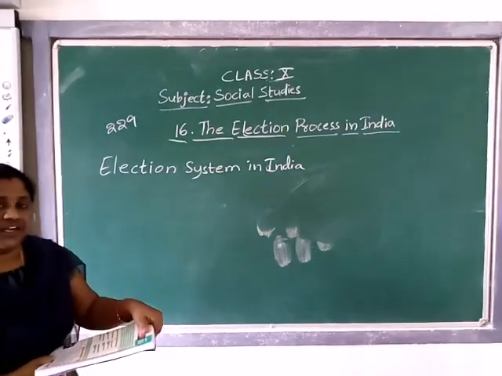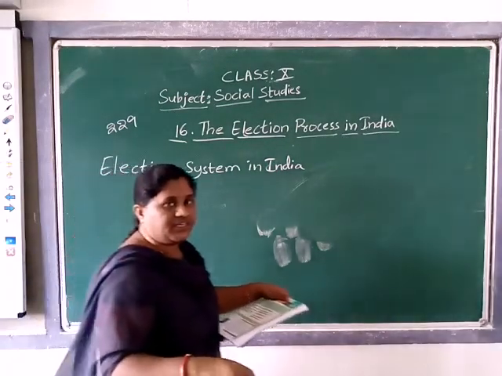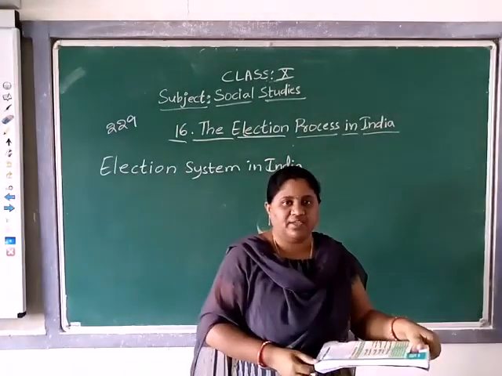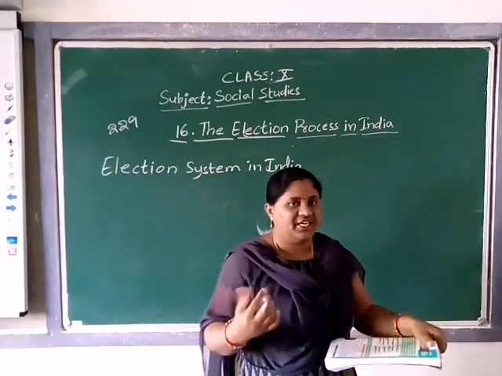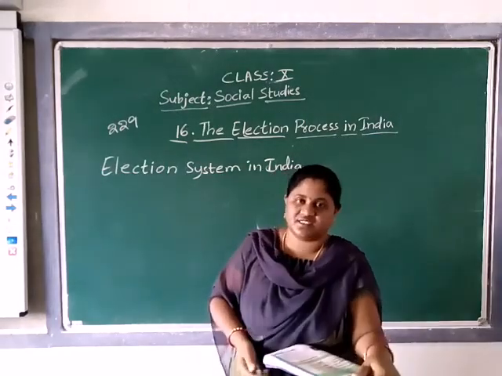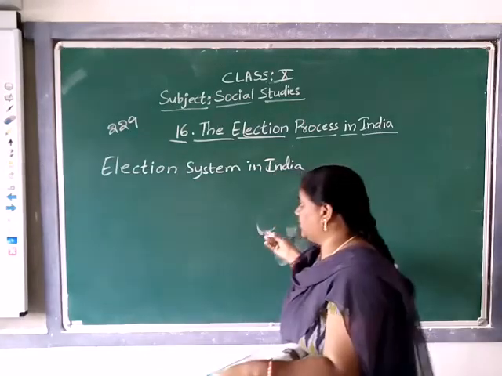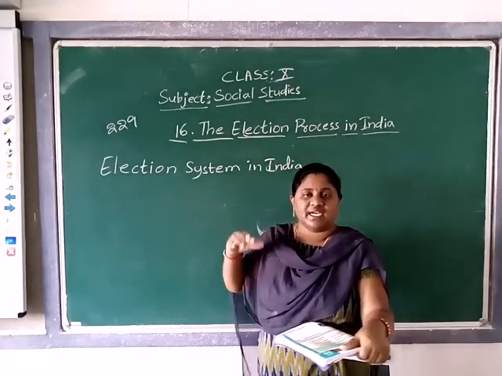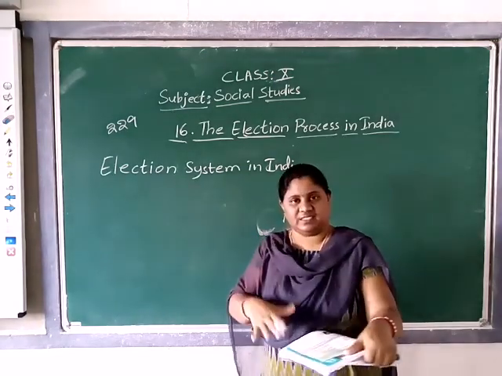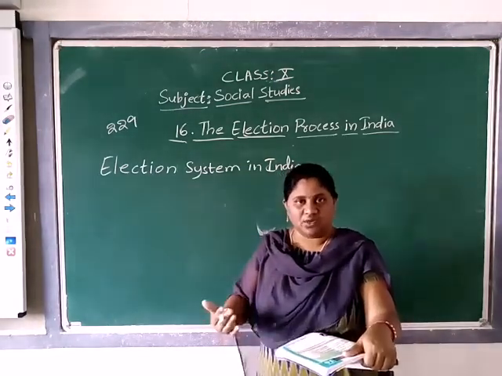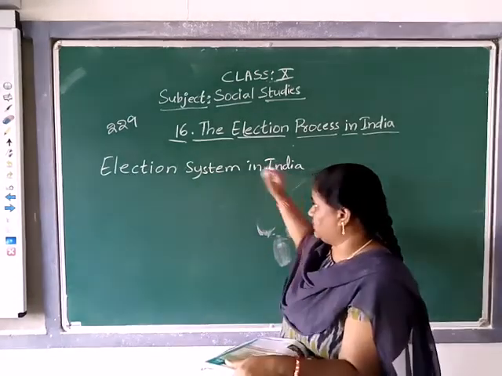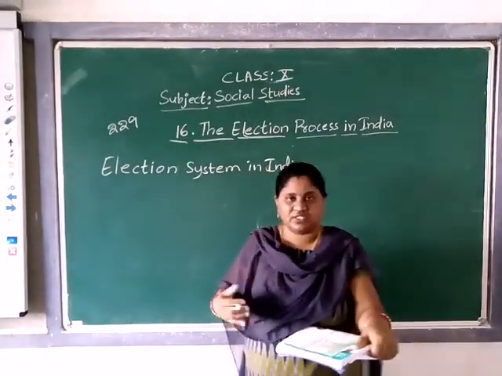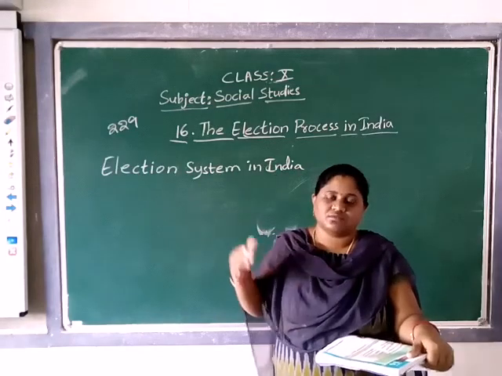See, in total worldwide, India's population is in second place. You all know China is in first place and India is in second place. As I told you about the monarchy at that time, people faced many problems, right? At that time the population was also somewhat less compared to nowadays. Even before the starting of the election system, the population was somewhat less. Of course, that is also better.